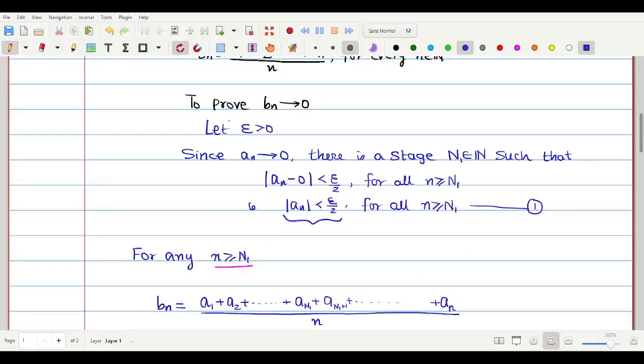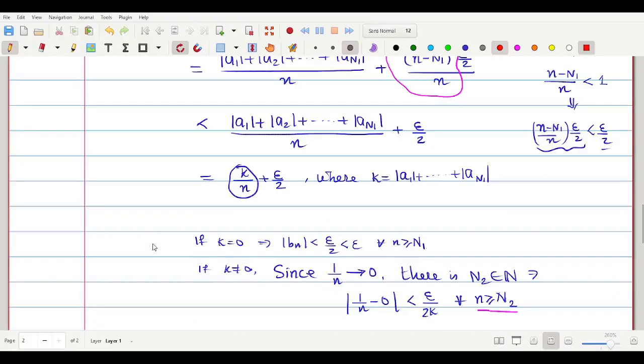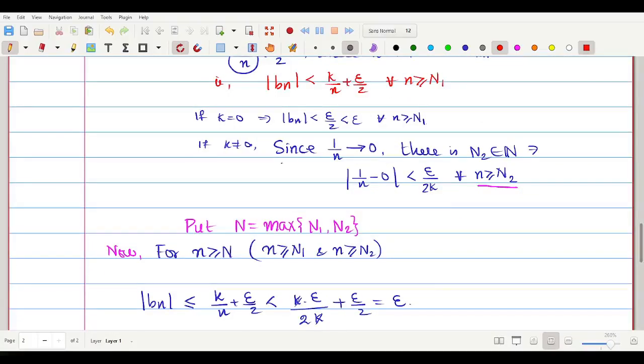An converges to 0 ஆ இருக்கிறதுனால there is an n1 belongs to natural number n such that modulus of an minus 0 which is less than epsilon by 2. இதை நான் வச்சுக்கிறேன். So we take n greater than or equal to n1. Then we have approximated that modulus of bn which is less than k by n plus epsilon by 2 for every n greater than or equal to n1. இதை ப்ரூஃப் பண்ணி வச்சிருக்கேன். இப்போ அந்த k by n எக்ஸ்க்ளூட் பண்ணணும். ஆல்ரெடி நமக்கு என்ன தெரியும், we know that 1 by n converges to 0.